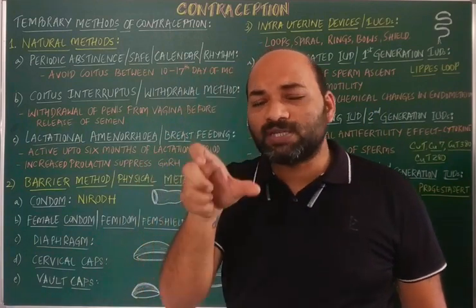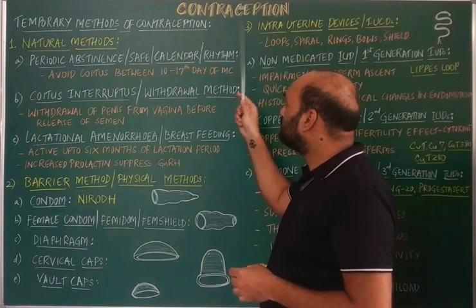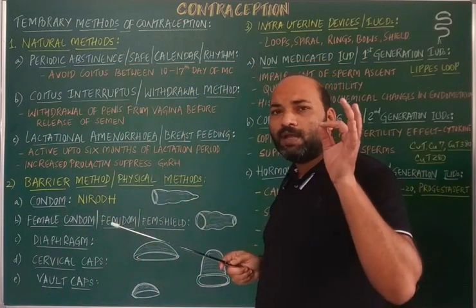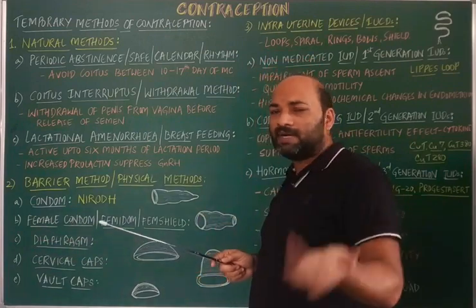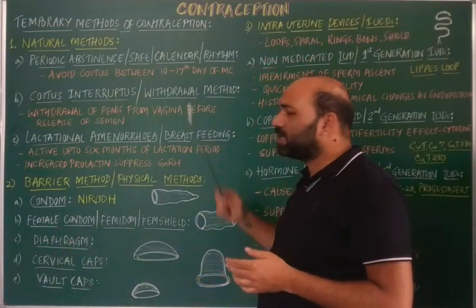What we are focusing on here is contraception, which means the couples should enjoy their sexual drive, but the female should not get conceived.